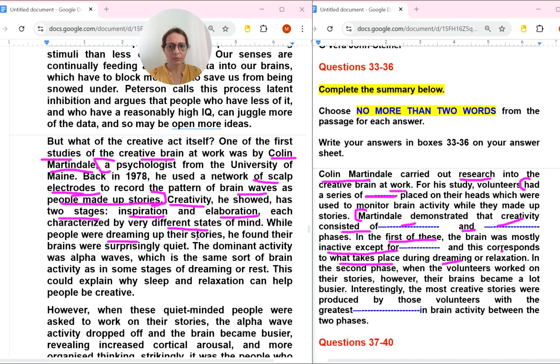While people were dreaming of their story, he found their brains were surprisingly quiet. The dominant activity was alpha waves, which is some sort of brain activity, in some stages of dreaming or rest, or sleep and relaxation. So what will come? The brain was mostly inactive except for